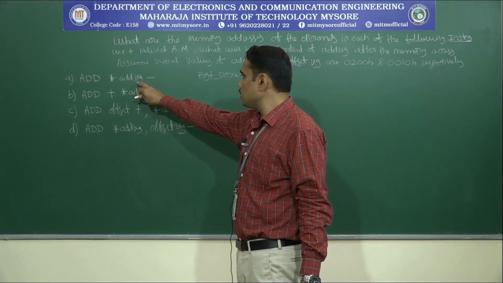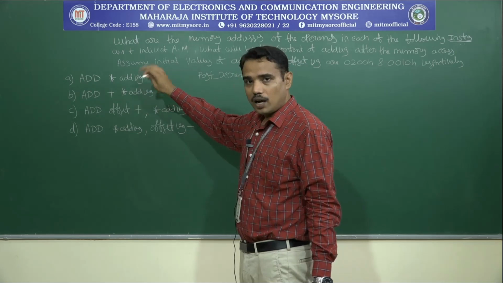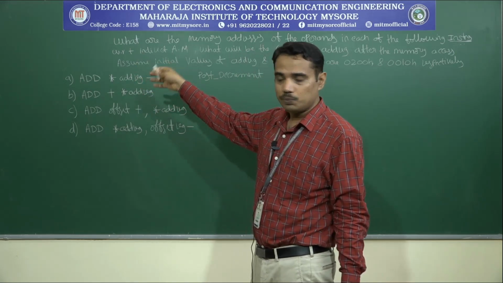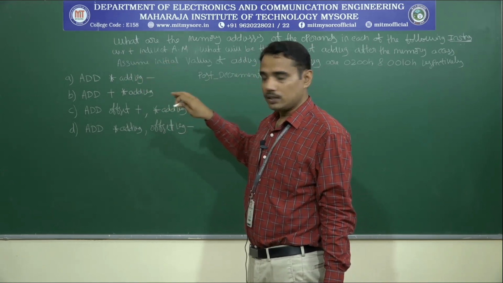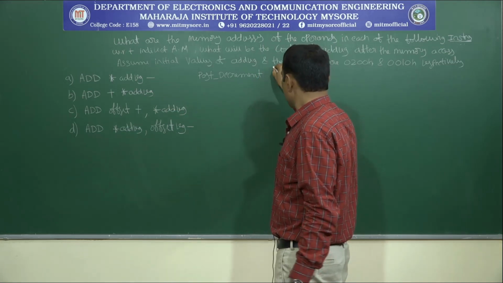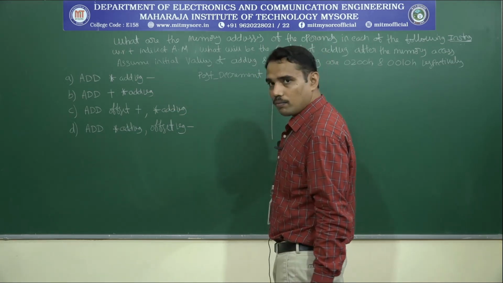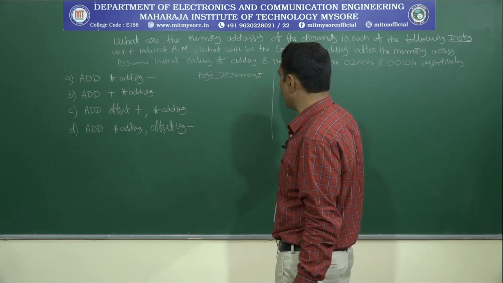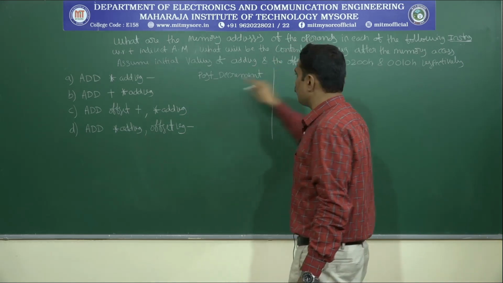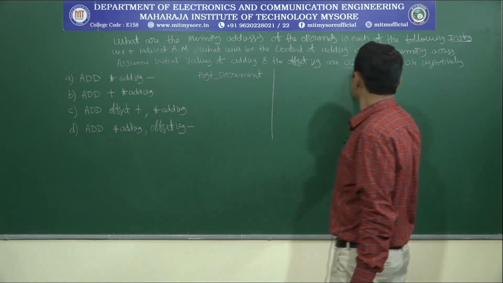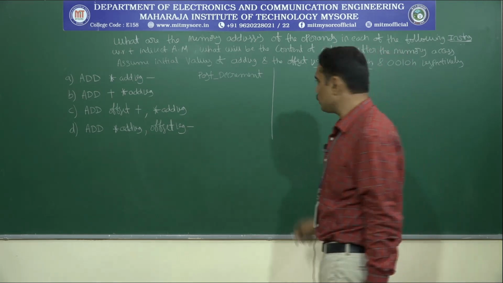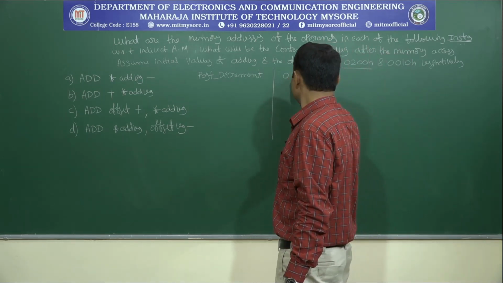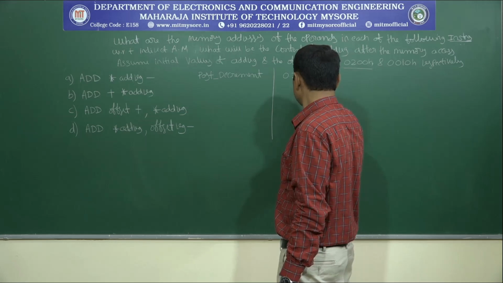Since the address register is decremented after the memory access with respect to the addition instruction, the memory operand address will be as it is. The address register is having 0200H, so we write 0200H as it is.